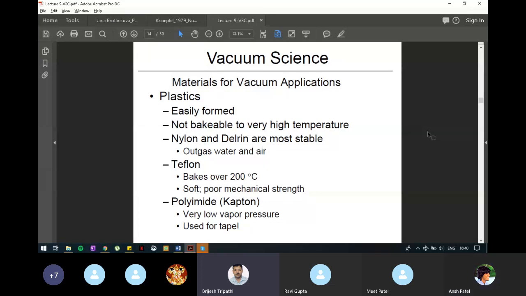This is another plastic material which is useful for vacuum systems. It is used for tape applications to reduce vacuum leaks, and it also has very low vapor pressure. That is one major requirement of the materials, right? Next slide.